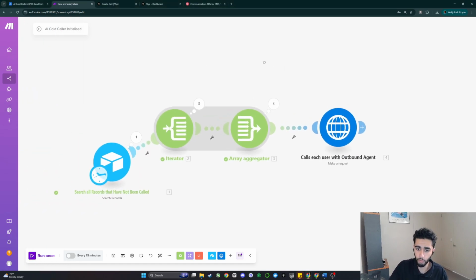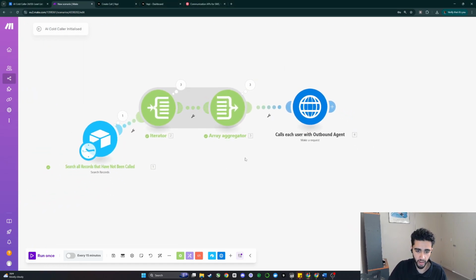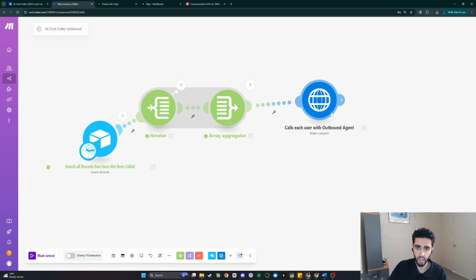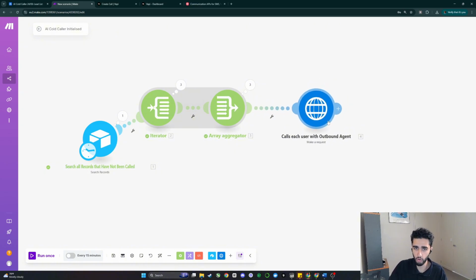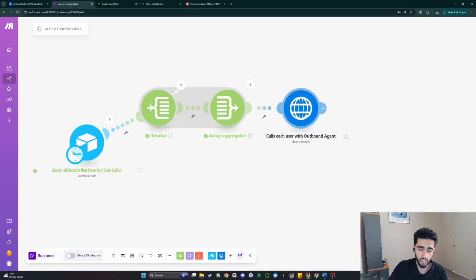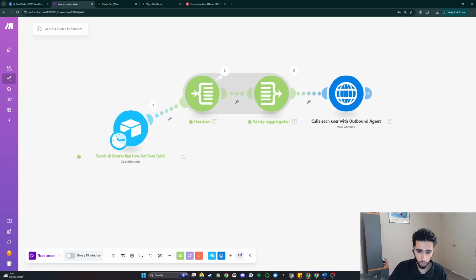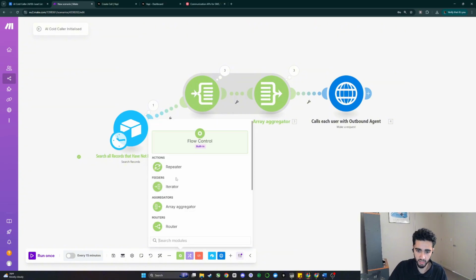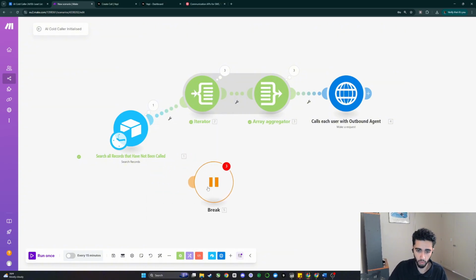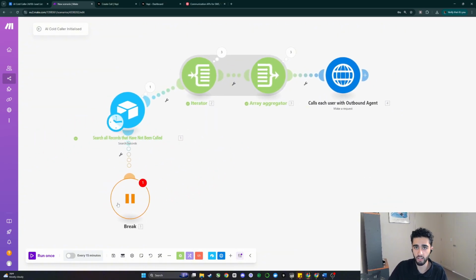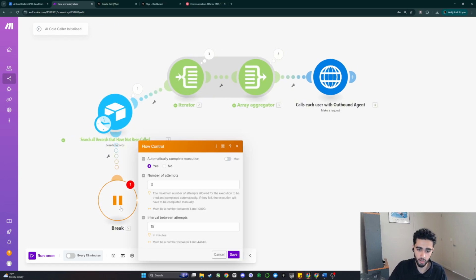Something that is super important as well, I've gone ahead and renamed these: anytime you're making a web request or an external request to third-party software, such as Airtable or an HTTP request to Vappy, it's very important you add break modules in case something goes wrong and you don't want your system to continue failing if you're running this for production. What a break module does is set the maximum number of attempts allowed for an execution to be tried and completed automatically.